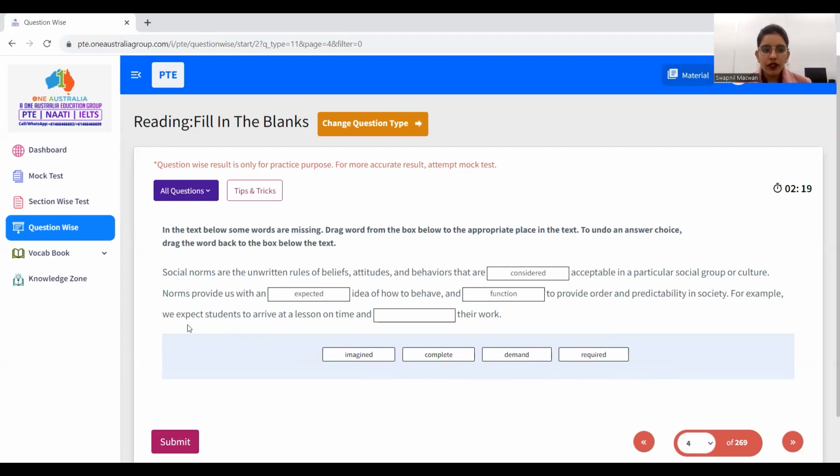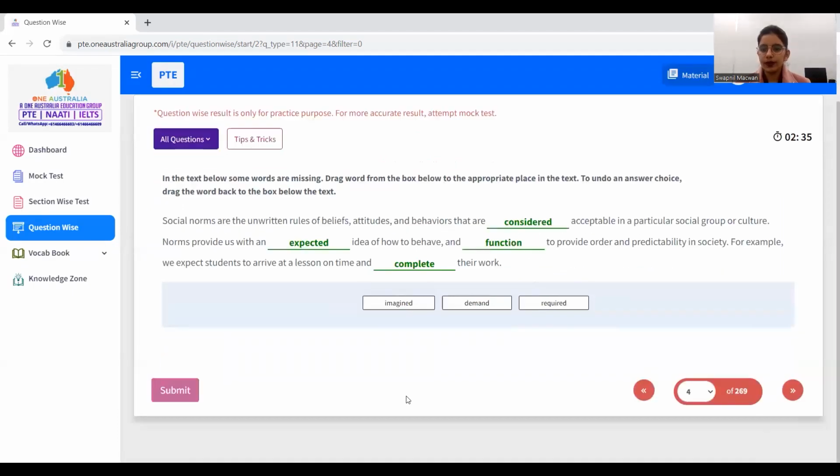And then at last, we expect students to arrive at a lesson on time and ___ their work. What will students do to their work? They will arrive at the lesson on time, and then they complete their work. After that, they will complete their work. Yes.